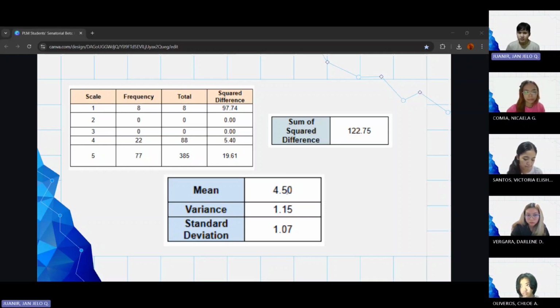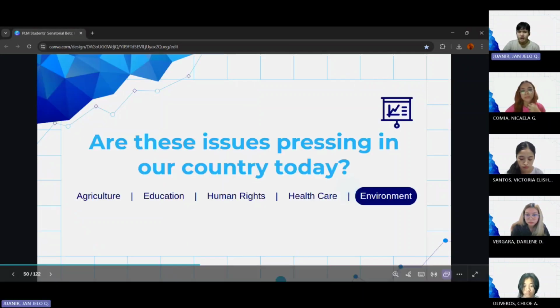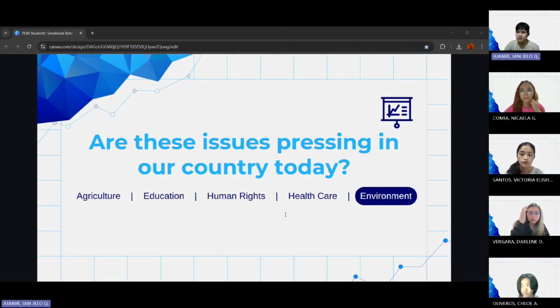Since the resulting coefficient of variation is 23.78%, and it is below 30%, this indicates low to moderate variability, which signifies that the Haribons quite agree with one another that healthcare is one of the pressing issues here in our country today. So we now proceed to the next, or last, Philippine sector, which is environment. How do the Haribons view this particular sector in the current time?